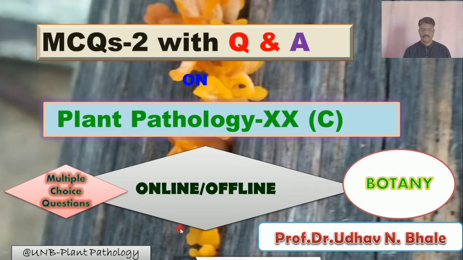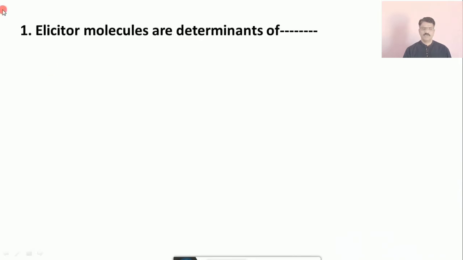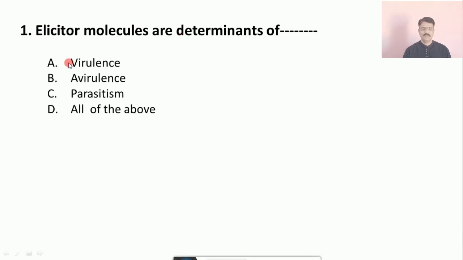Question number 1: Effector molecules are determinants of. The options are A. virulence, B. avirulence, C. parasitism, D. all of the above. The correct answer is B, that is avirulence.